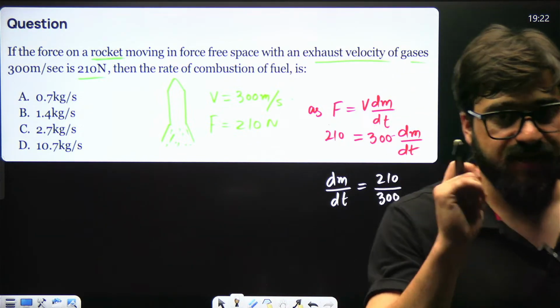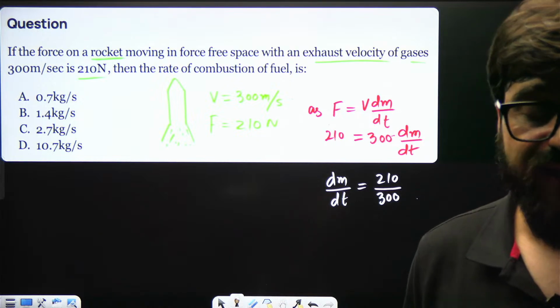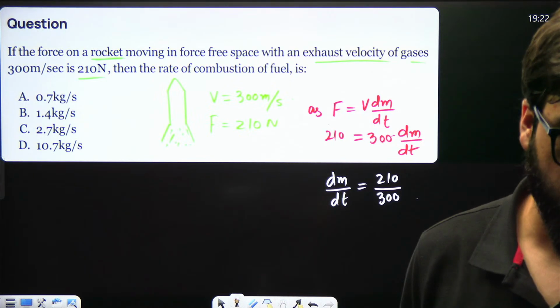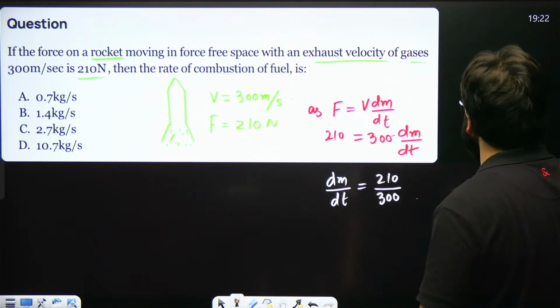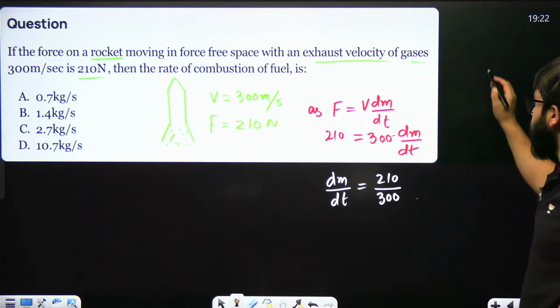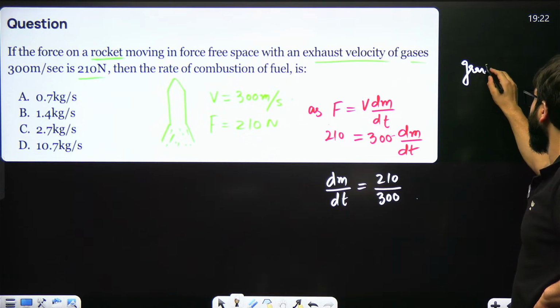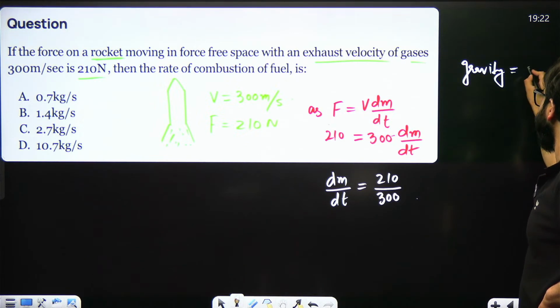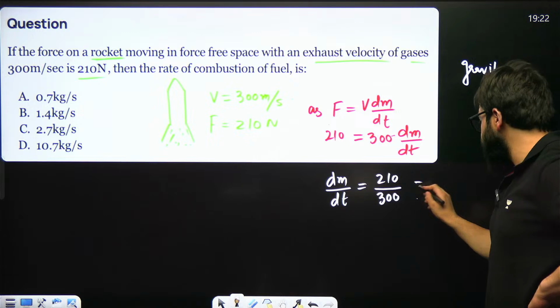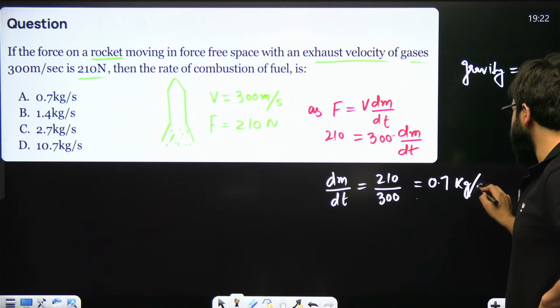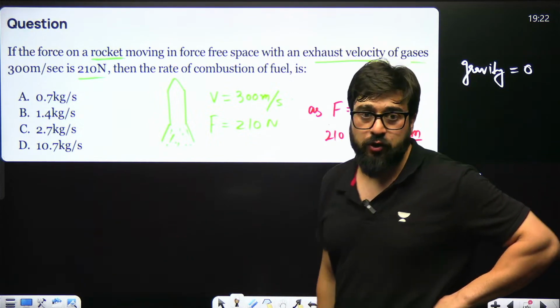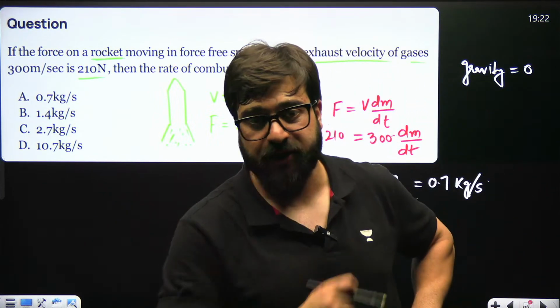Guys, is this clear? It is given as gravity-free space. That's why I didn't take gravity over here. I say gravity in this particular case is 0. So this will come out to be 0.7 kg per second. So this will be the rate of combustion of fuel in this particular case.